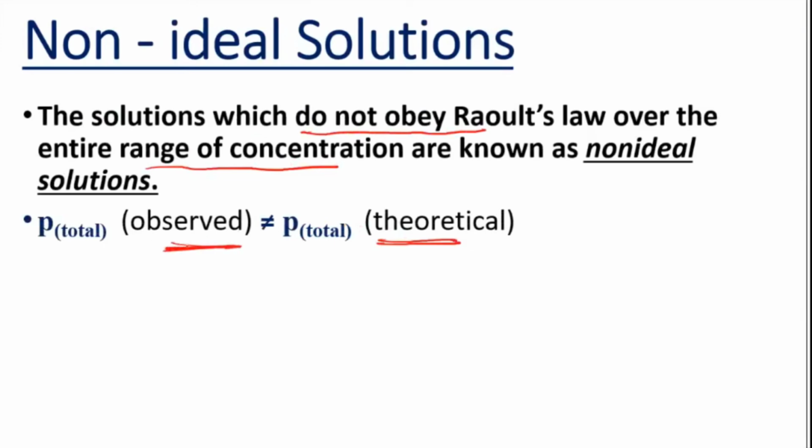And you know how to calculate the real ones. These will be the actual ones, the reality ones. So in this case, non-ideal condition, they do not obey Raoult's law over the entire range of concentration, so your theoretical and observed values will be different from one another. And then what are the other points you are observing here?